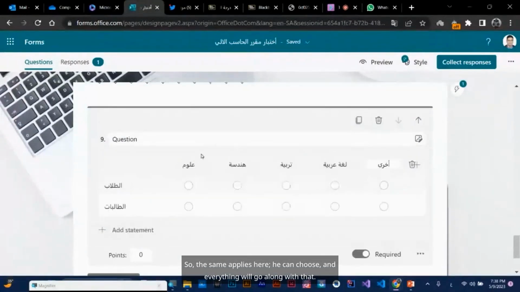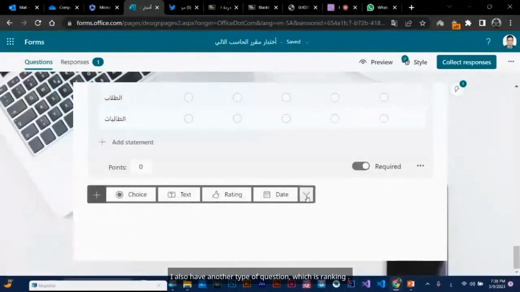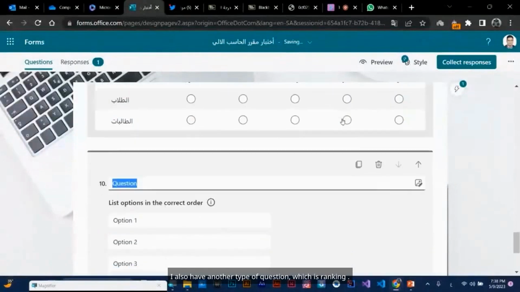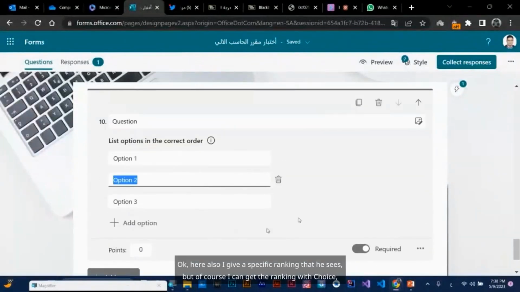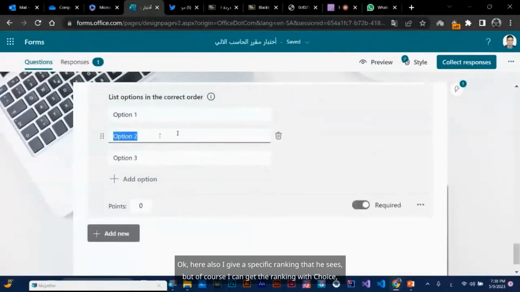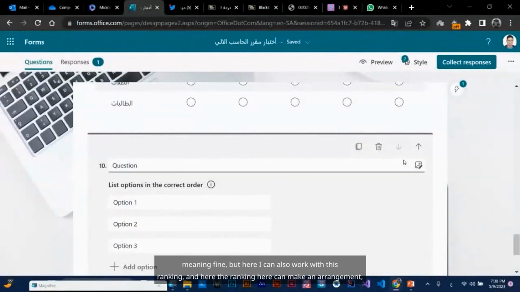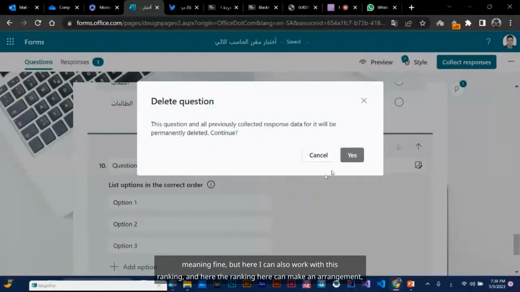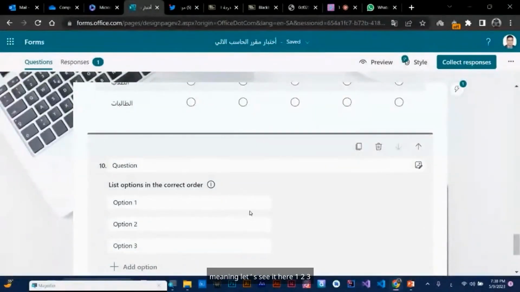He can choose, and everything will go along with that. I also have another type of question, which is ranking. Here I give a specific ranking that he sees, but of course I can get the ranking with choice. Here I can also work with this ranking and make an arrangement, meaning let's see it here.